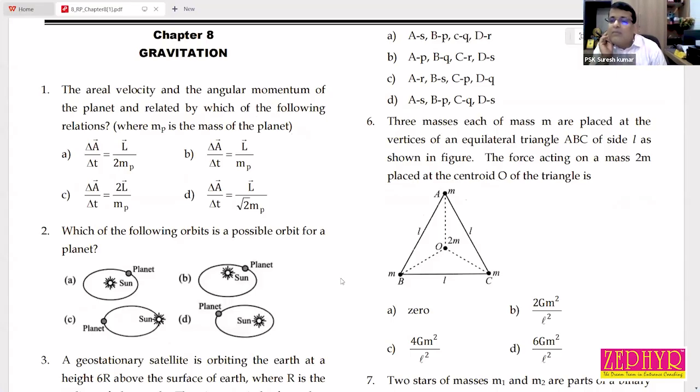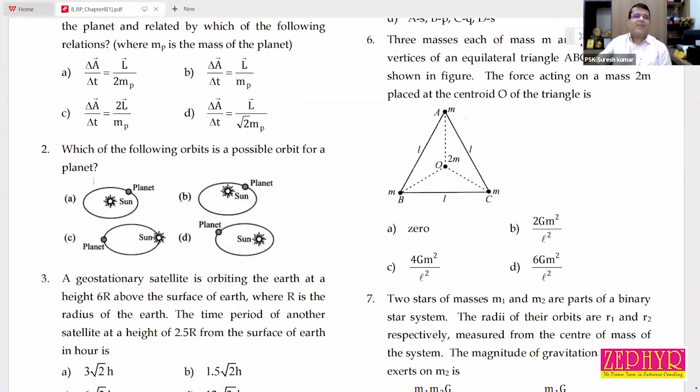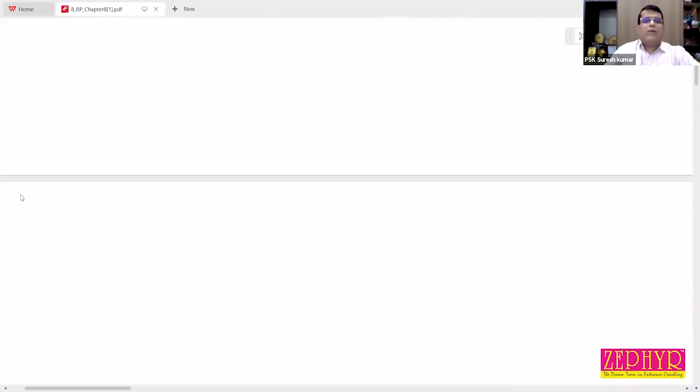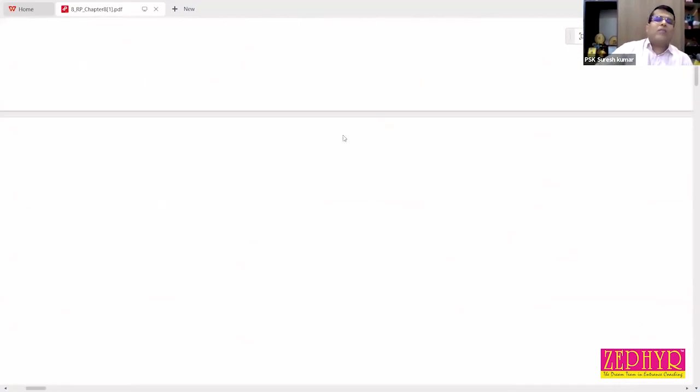Sir, actually, there is a temple function in our temple, so that is the noise of sound. Okay. So, what is Kepler's second law?